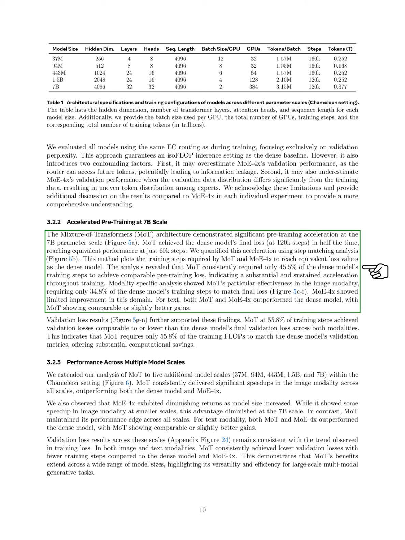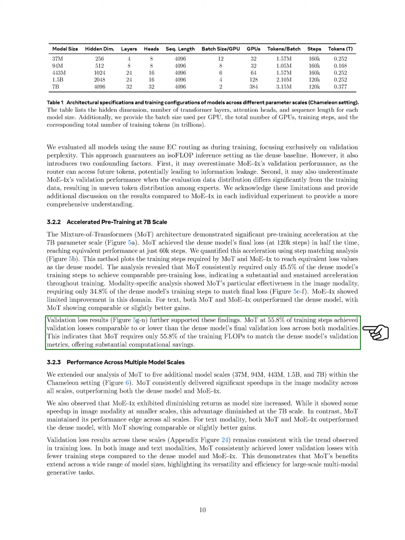Modality-specific analysis indicated that Mo was particularly effective in the image modality, needing only 34.8% of the dense model's training steps to match final loss. For text, both Mo and Mo4X outperformed the dense model, with Mo showing comparable or slightly better results. Validation loss results further supported these findings, demonstrating that Mo achieved validation losses comparable to or lower than the dense model's final validation loss with only 55.8% of the training steps, indicating significant computational savings.